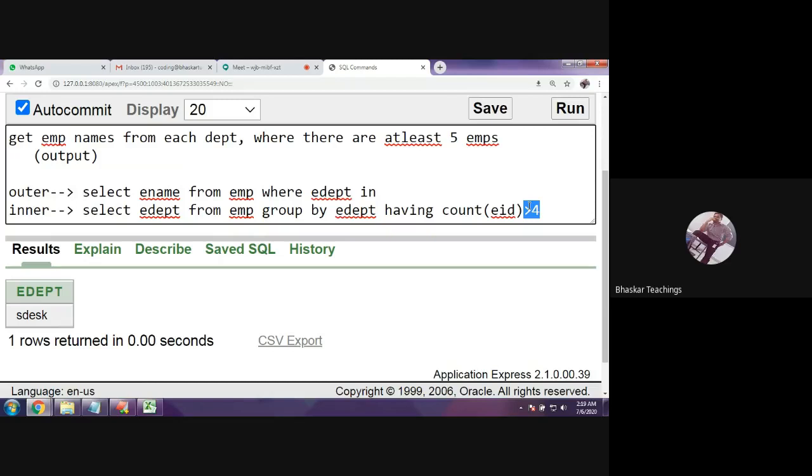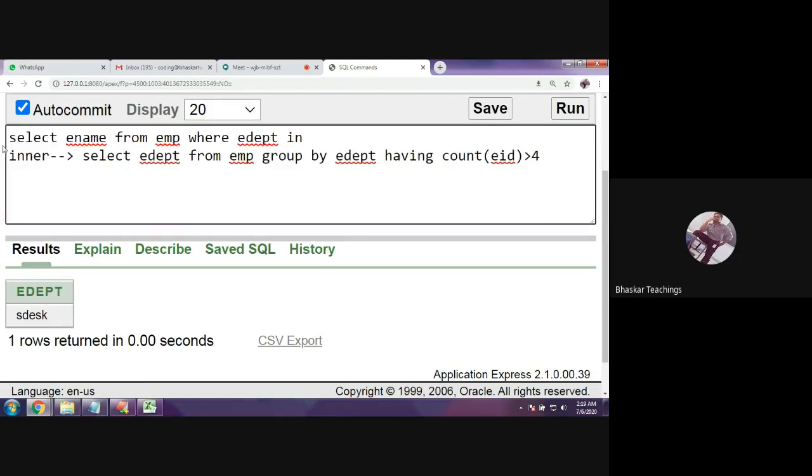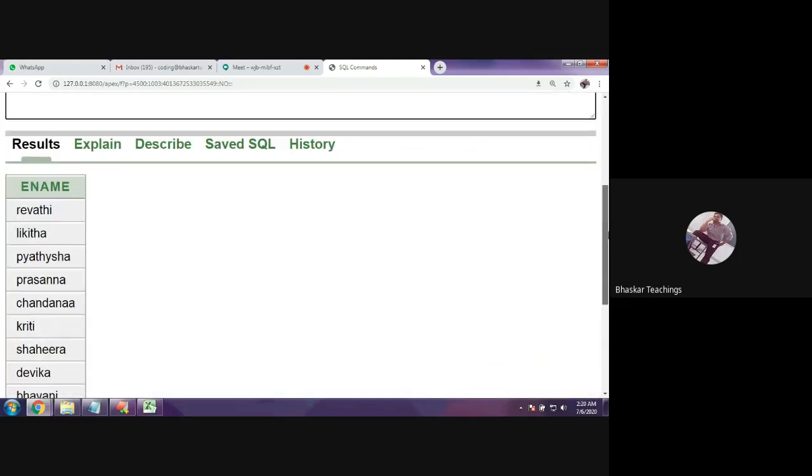In any table it can be any number. So this is retrieving multiple values, and I need to compare this outer query with multiple values. Therefore, I need to use the IN operator. So remove all this, now mention this in parenthesis. The inner query must be enclosed in parenthesis, right? Okay. Now run it.